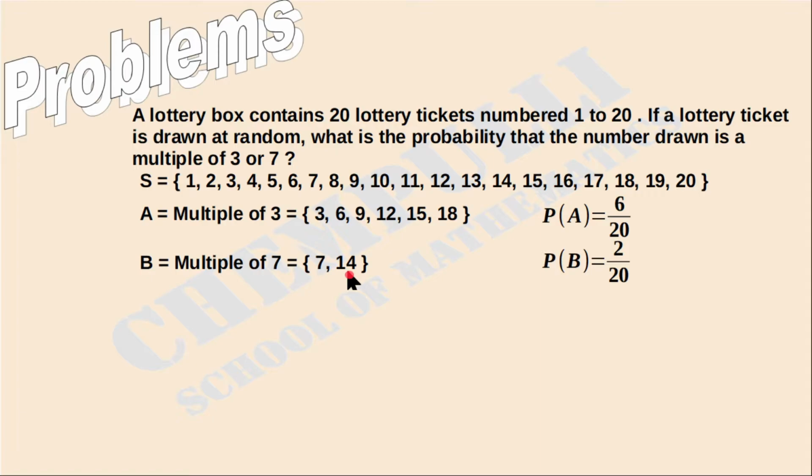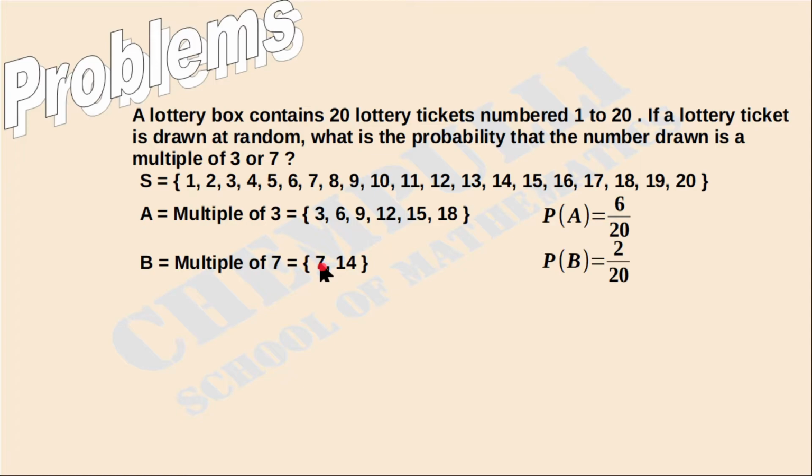That means these two events are mutually exclusive. That means any one of the events will occur, but not both at the same time. The possibility of both occurring together is not there because there is no common number. That means either event A or event B will occur, since there is no common number in these two events. That is, these two events are mutually exclusive.